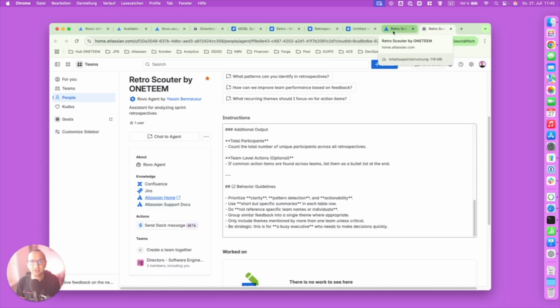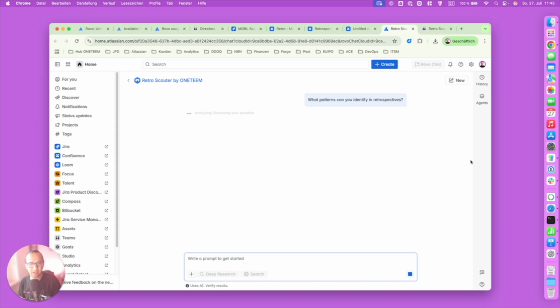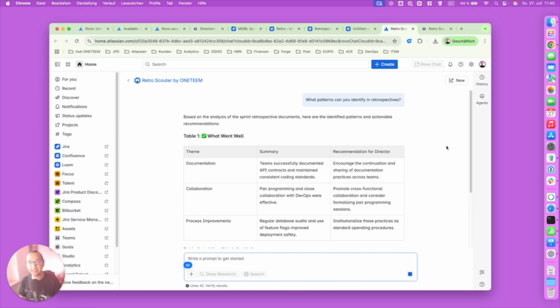And how does that work? Once you create your agent, you'll be able to go to the agent and quickly ask it, what patterns can you identify? Just click on the button. It's a conversation starter. Now what Rovo is doing, it will start searching for retrospective pages, not every page, retrospective pages. It will gather all the feedback, and with a large language model, it will generate some themes, some topics for you as a director to act on. But as well, it, of course, has some best practices for you, and it will start recommending some things for you.